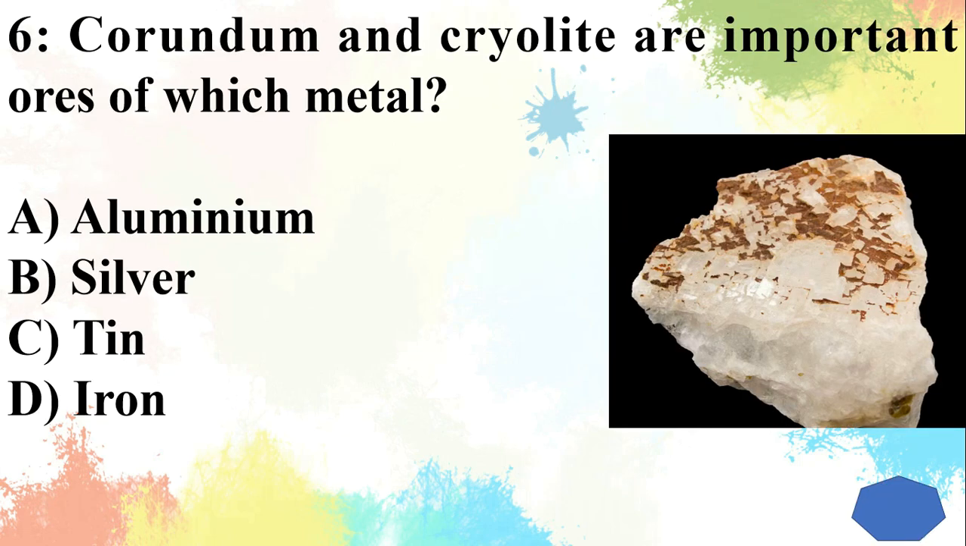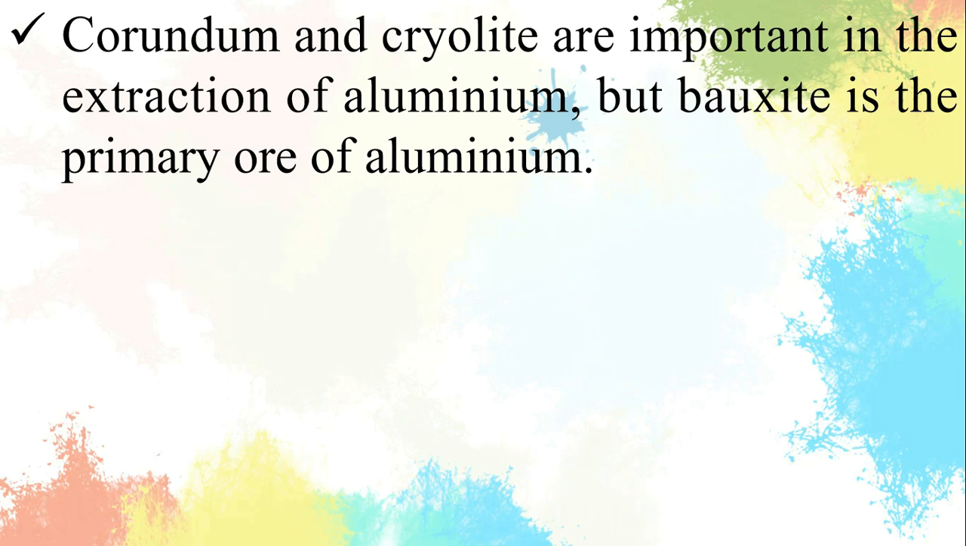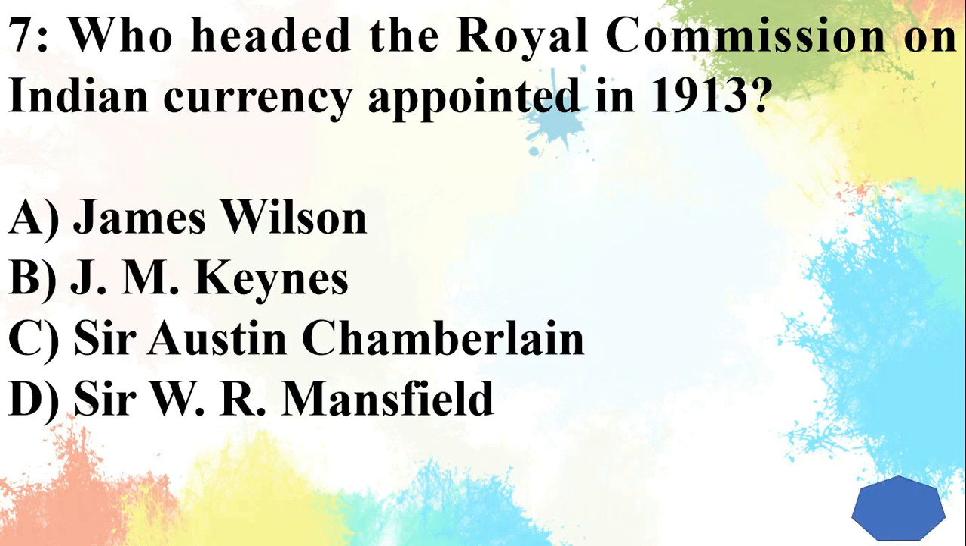Question 6. Corundum and cryolite are important ores of which metal? Answer is aluminium. Corundum and cryolite are important in the extraction of aluminium, but bauxite is the primary ore of aluminium.